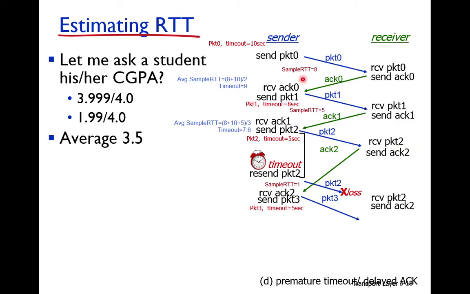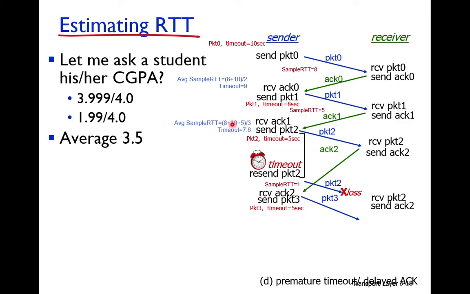But if the sample RTT is taken, then its timeout value will be 8 seconds. Suppose we take that sample RTT. Its value becomes the timeout for the next packet, so the last packet is packet number 0 and its sample RTT is 8 seconds. So this becomes the timeout value for packet number 1. Packet number 1 is transmitted, its acknowledgement is received, and its sample RTT is computed. Suppose it is 5 seconds.